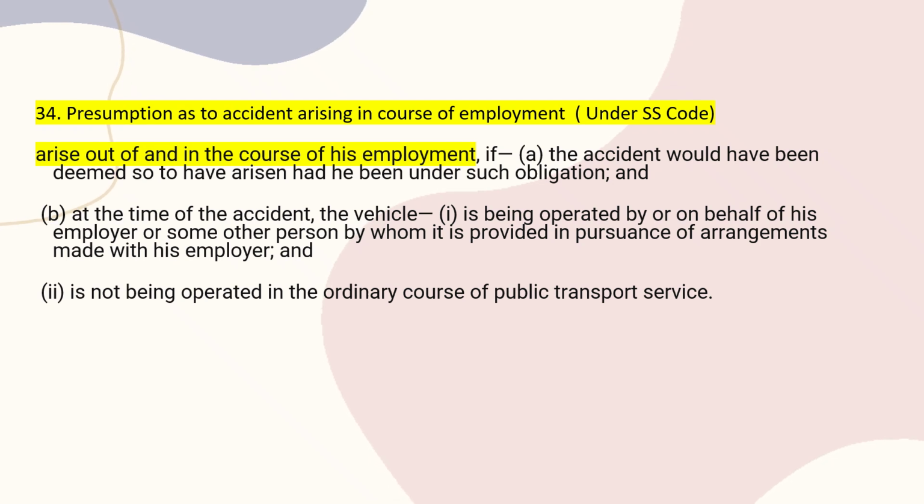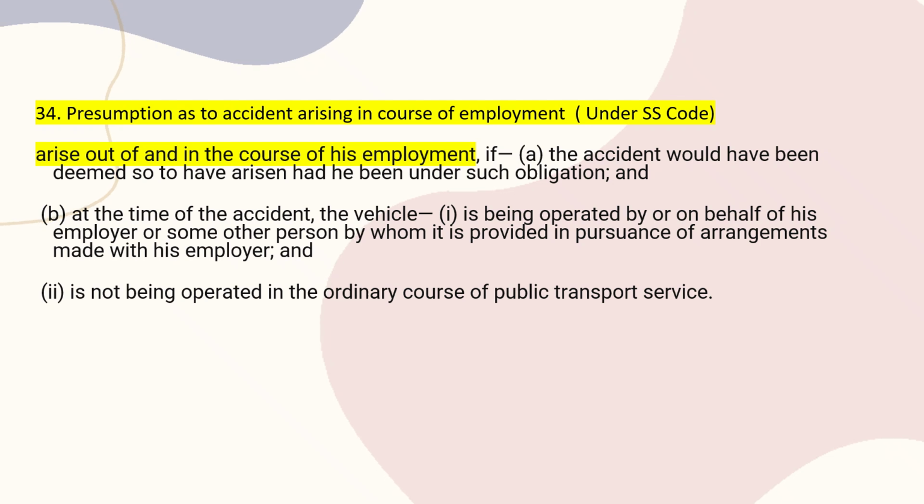And when we read section 34 of the Social Security Code, what is called arising out of and in the course of employment? The accident would be deemed to have arisen had he been under such obligation at the time of the accident, being operated by or on behalf of his employer or some other person provided pursuant to an arrangement by the employer.